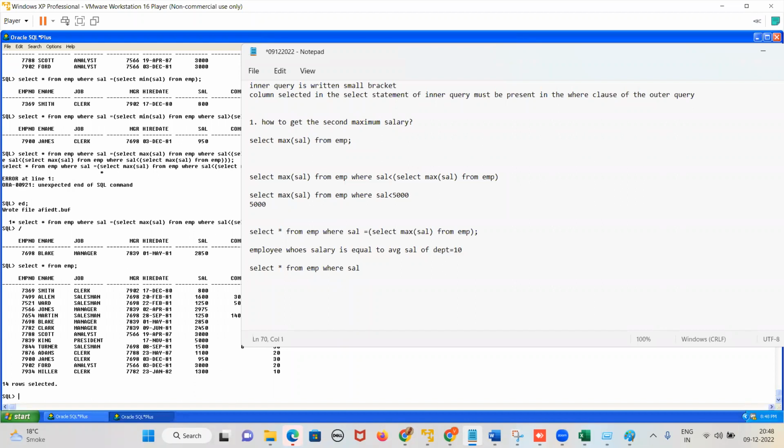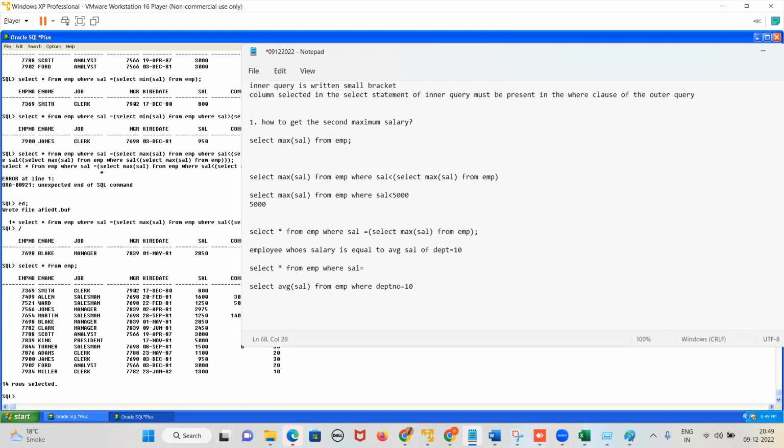How can I get the average salary of department 10? Select average salary from EMP where department number is equal to 10. Now, how can I equate both queries? Where salary is equal to. Equal to, because this is a group function, and it will always return how many values? One value, right? If it is one value, we can easily use equal to.